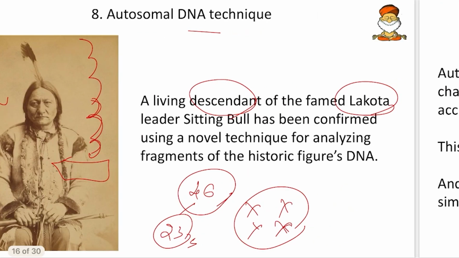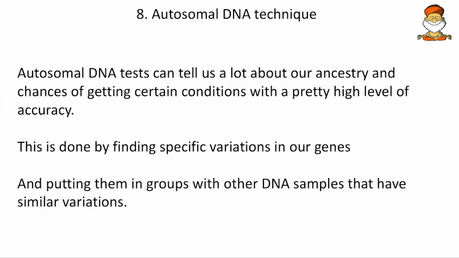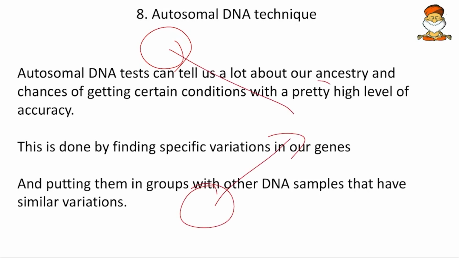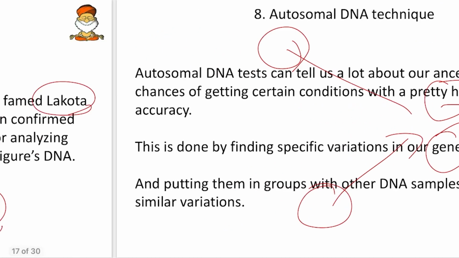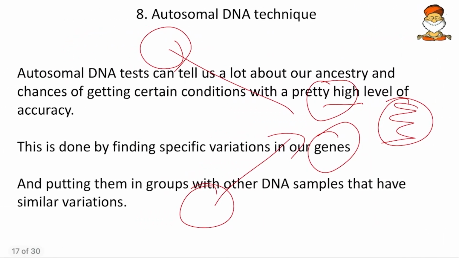The technique goes like this: if you have some genes, they will be taken, and if someone else has some specific genes, they will be taken, and now these two will be compared. If there are any differences, they will be removed and one set of genes will remain, which are absolutely common. Likewise, the mixing and extracting of DNA happened. So instead of the sex chromosomes, autosomal chromosomes are used for this technique. That is how pedigree analysis has been done in this process. So remember all these, and remember the autosomal DNA technique.